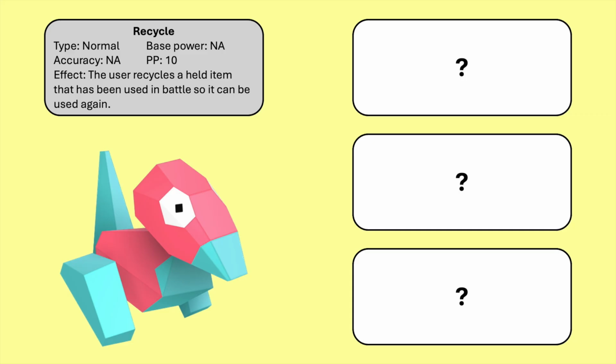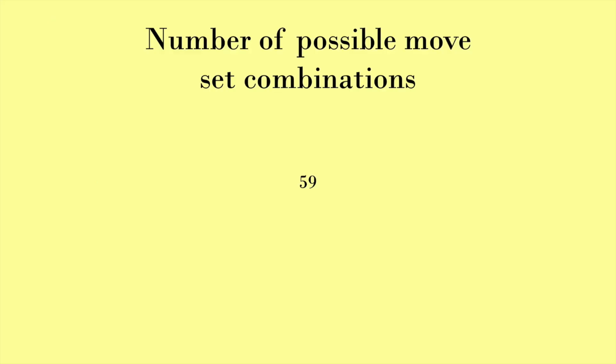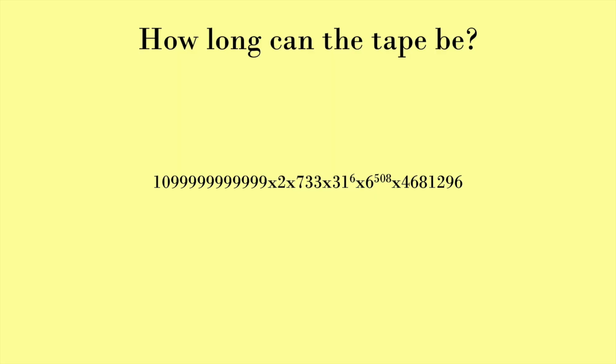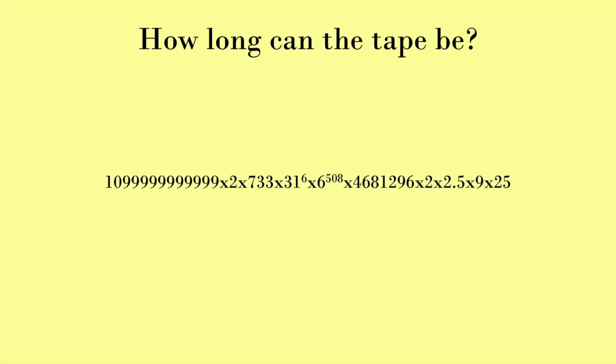For the number of possible combinations of moves that will differentiate the Pokemon, we can multiply 59, the number of remaining moves after the non-interference move, by 58, by 57, then by 24, the number of ways these 4 moves can be arranged. So the final product is 59 times 58 times 57 times 24, or 4,681,296. Also, most Pokemon can be male or female, and can have an estimated average of around 2.5 different abilities. They can be from games in 9 languages, and can have any of 25 different natures.